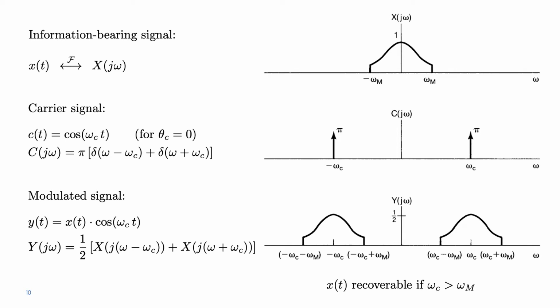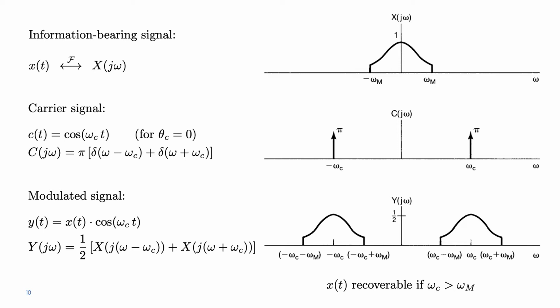Let's now take a closer look at what happens in the frequency domain. So again, our information signal has a spectrum X(j omega). Let's assume that this is the one represented at the top right of this slide, okay? It's between minus omega_m and omega_m, and it has a certain shape, for example, the one illustrated in this slide. Then our carrier signal is a cosine signal, as we said before. For example, when the phase theta_c is 0, it simply reduces to cosine of omega_c t.